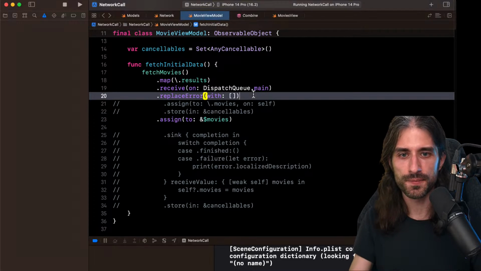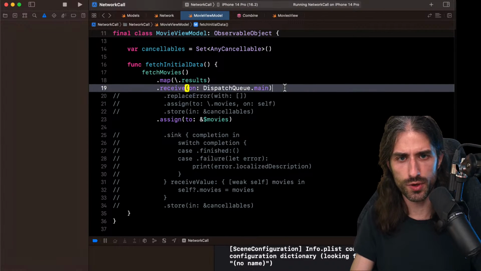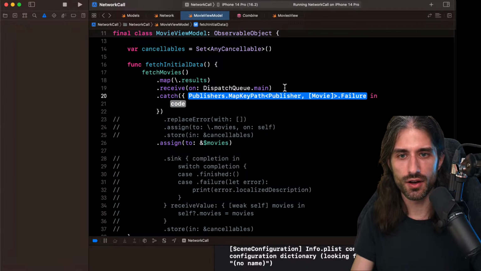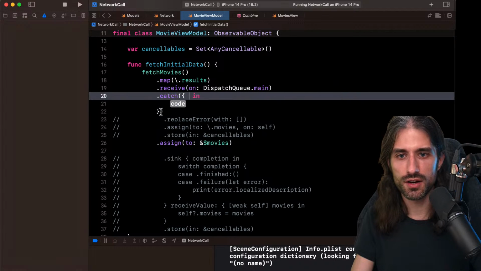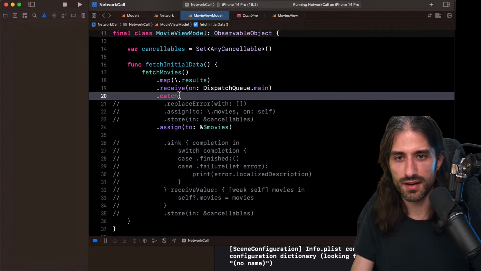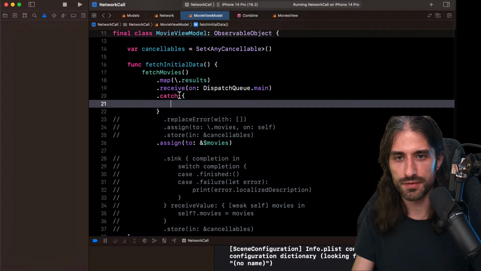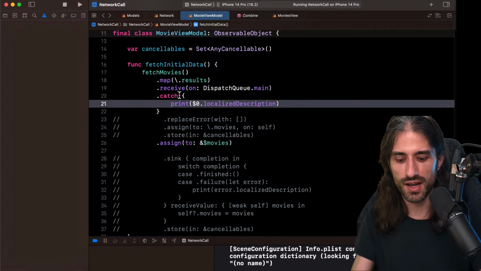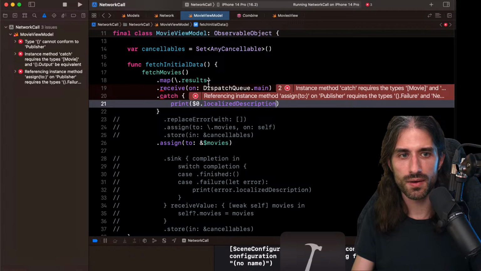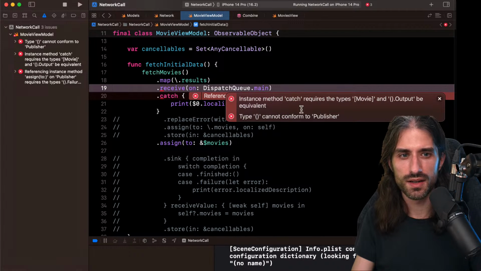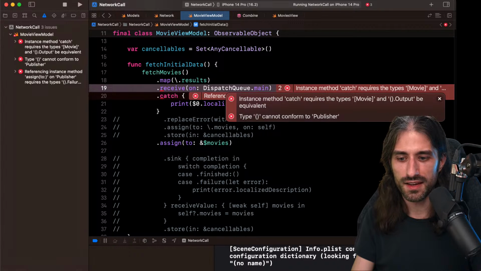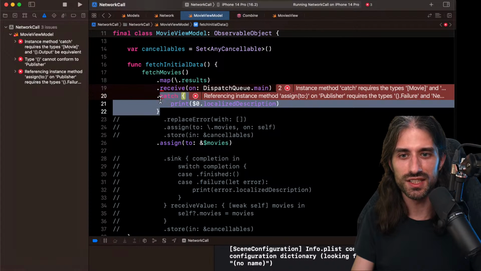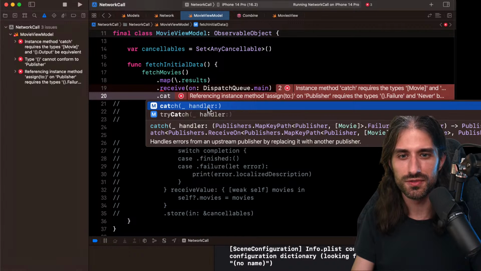Oh yes, I wanted to show you that instead of replace error, we could also call catch. And catch, we give it a handler. So in the handler, what could we do? Let's see. We could do, for instance, print $0.localizedDescription. I think I was a bit too ambitious in my use of catch. I think I used catch in an incorrect way. So I'm going to fix this.